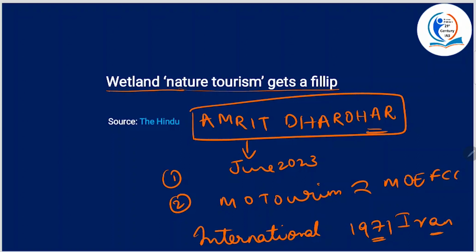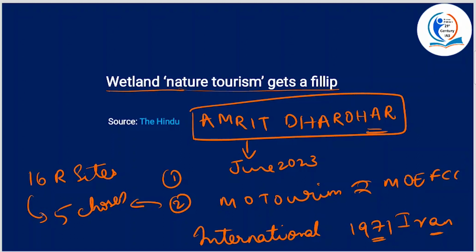All right? And under the Ministry of Tourism and MOEFCC's collaboration, there's a capacity building scheme. Alright, Amrit Dharohar Capacity Building Scheme, and under it, 16 Ramsar sites have been identified, and out of these, 5 were chosen as pilot projects for skill development of facilitators, tourism service providers, and stakeholders.